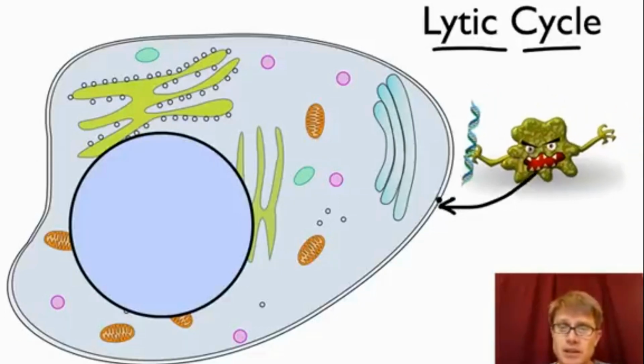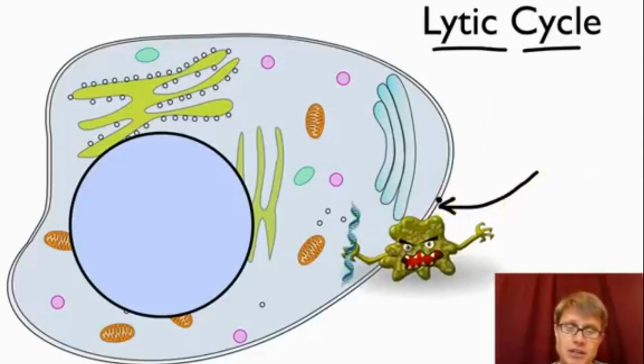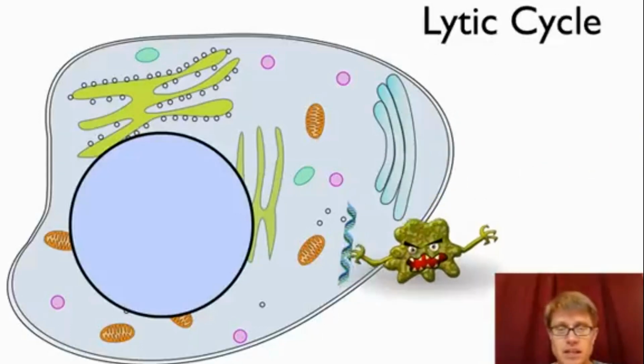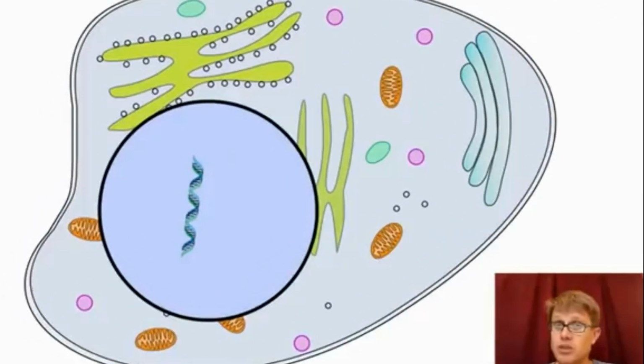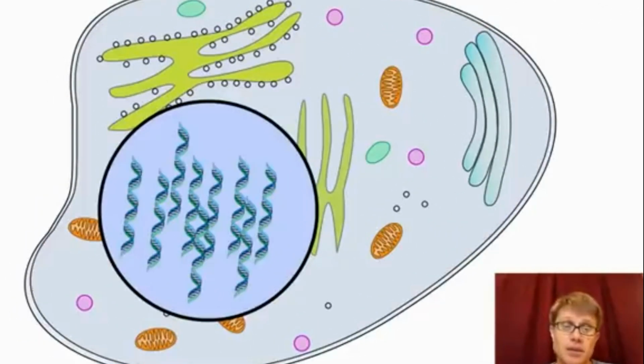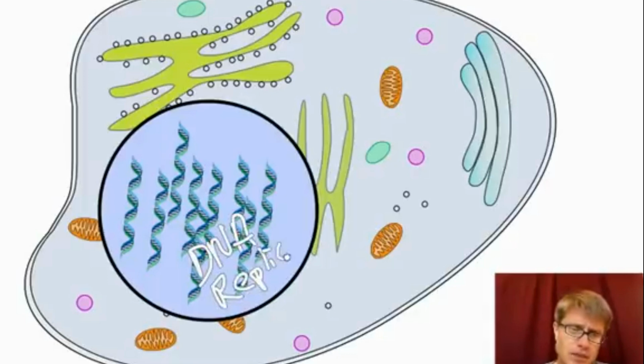So what happens in the lytic cycle is that the virus will actually drop off some of its DNA. That DNA will move into the nucleus, where the machinery of the cell will make a copy of it. This process right here is called DNA replication. So if you were paying attention, what did I say they drop off? Well, really all they have to drop off is the genetic material. So how do they make copies of the DNA if they're just dropping off the genetic material? Well, the cell's machinery will actually do that.